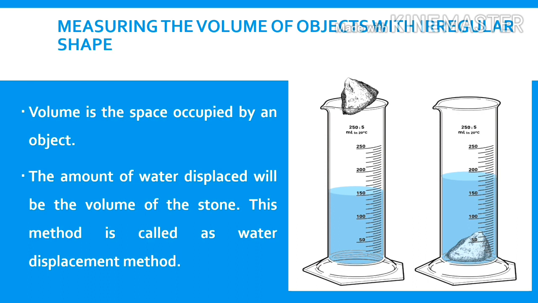We know that 1 milliliter is 1 cubic centimeter. So that 30 milliliter is 30 centimeter cube. Hence, the volume of stone is 30 centimeter cube.